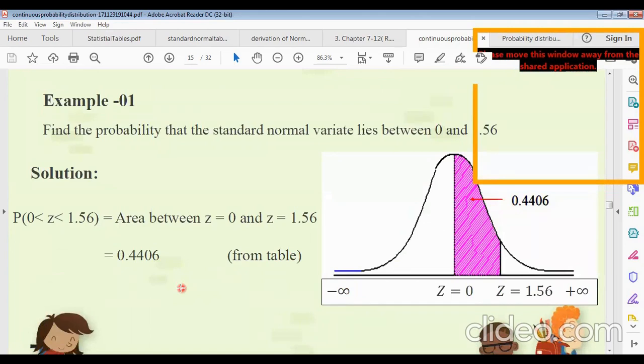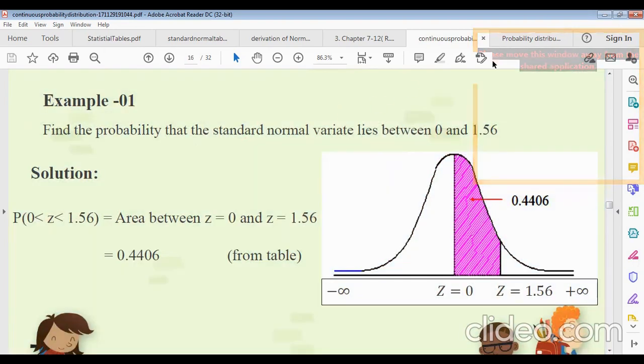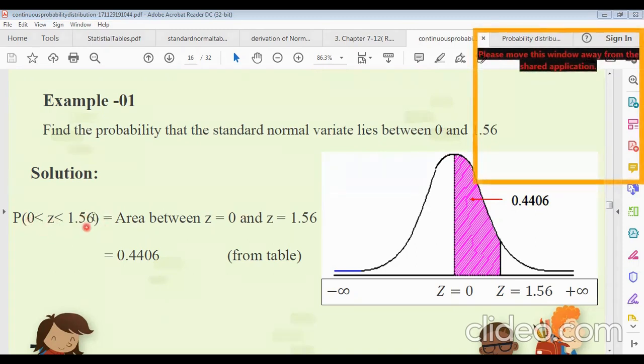Similarly, we can solve a different example using this concept. Find the probability that the standard normal variate lies between 0 and 1.56. So the probability that the standard normal variate lies between 0 and 1.56 is the probability that z lies between 0 and 1.56.